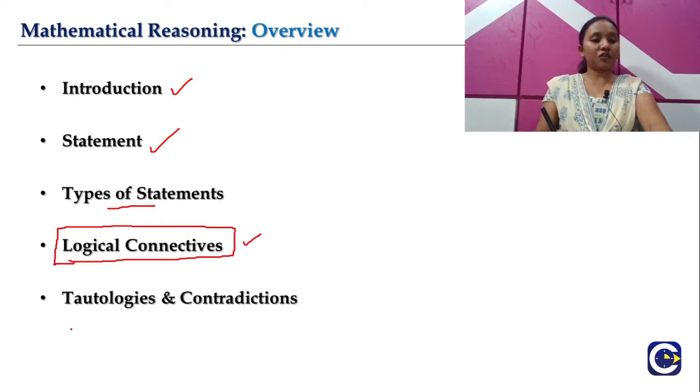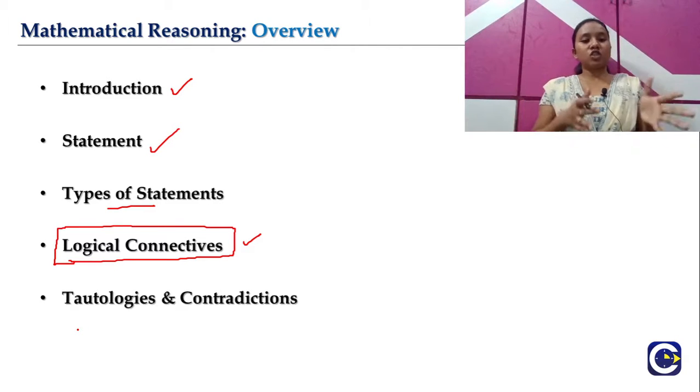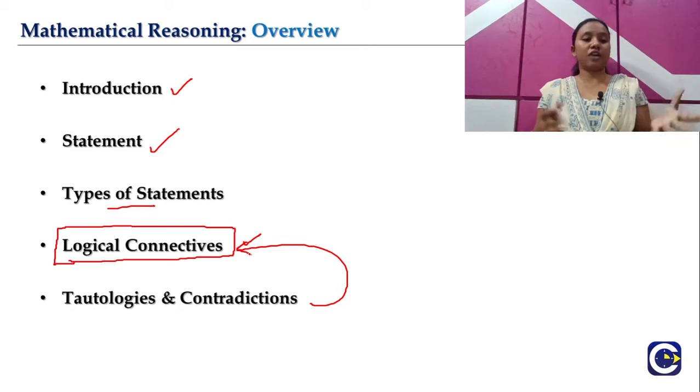The next topic that we are going to cover is tautologies and contradictions. Basically, tautologies and contradictions we can also derive using our connectives. So that's how we'll be learning these logical connectives ahead of tautologies and contradictions. These two are opposite to each other. So what are these? The typical definition, the representation and the meaning of tautologies and contradictions, each and everything in detail we are going to learn in today's session of mathematical reasoning.